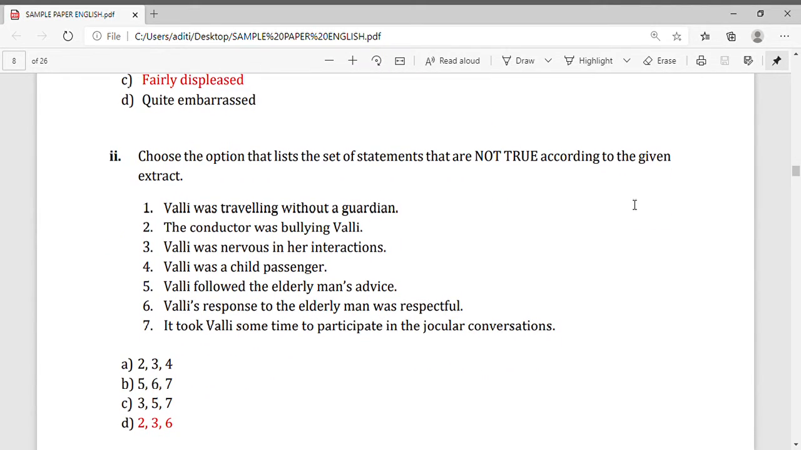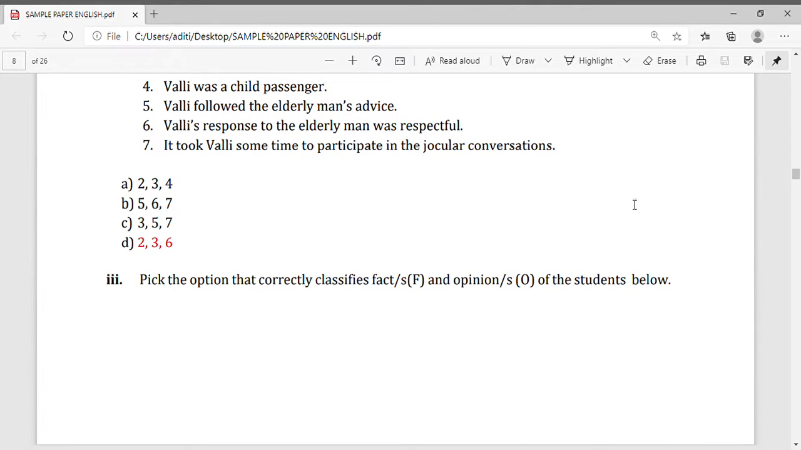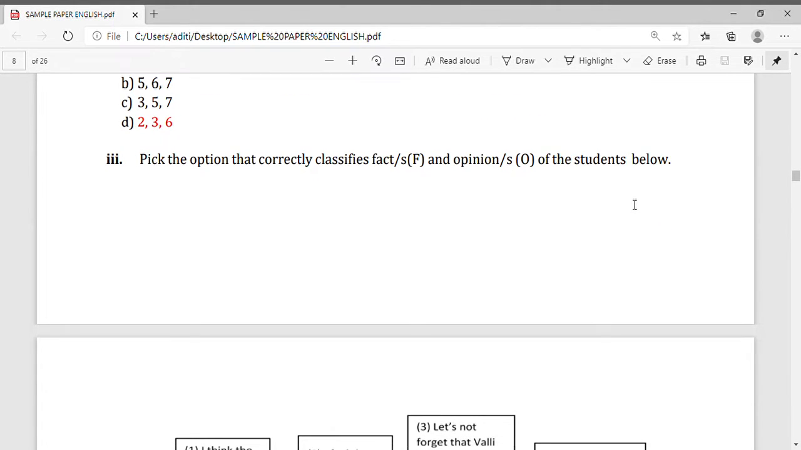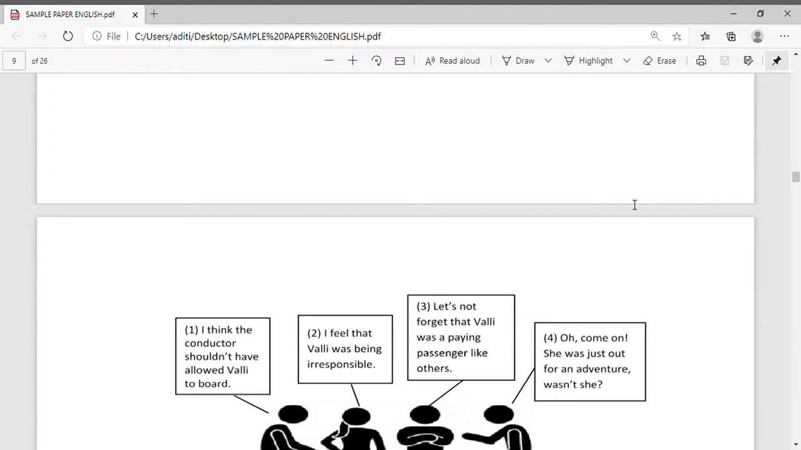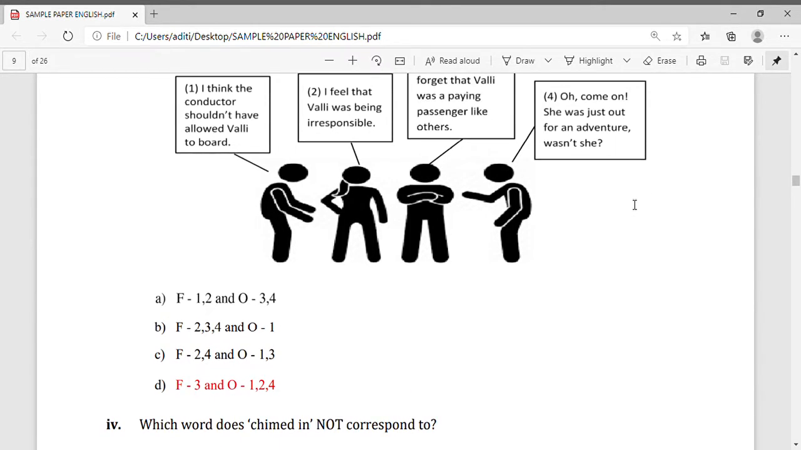Now, question number 2. Choose the option that lists the set of statements that are not true according to the given extract. Again the passage has been given and according to that you have to select the correct option. The correct option is D: 2, 3, 6. Now, question number 3. Pick the option that correctly classifies fact as F and opinion as O. Four pictures are given, and according to these pictures the answer is A: fact is 1, 2 and opinion is 3, 4.